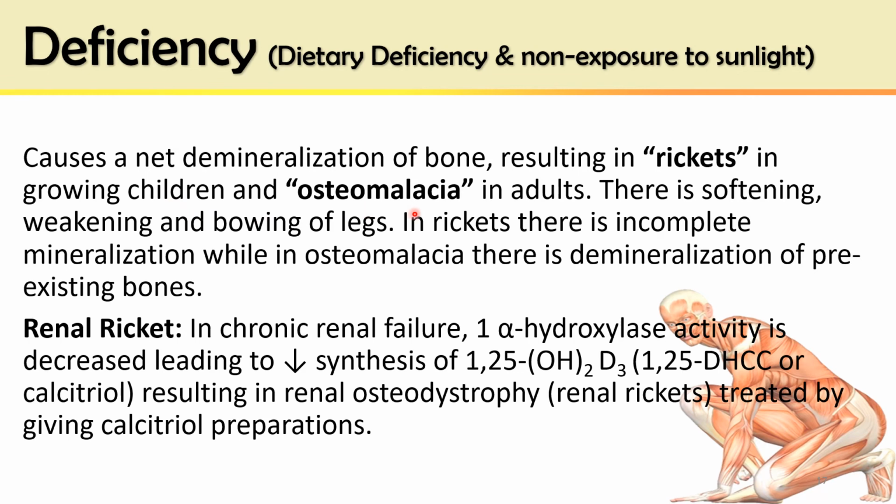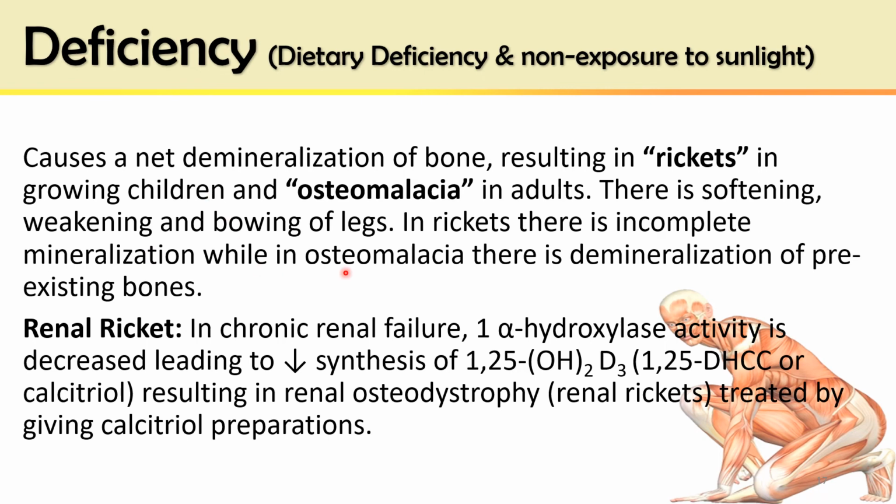The common signs are softening and weakening and bowing of legs. In rickets, there is incomplete mineralization, while in osteomalacia, there is demineralization of pre-existing bone. You see the difference. In growing children, the mineralization is not complete. So incomplete mineralization results in softening of bones.